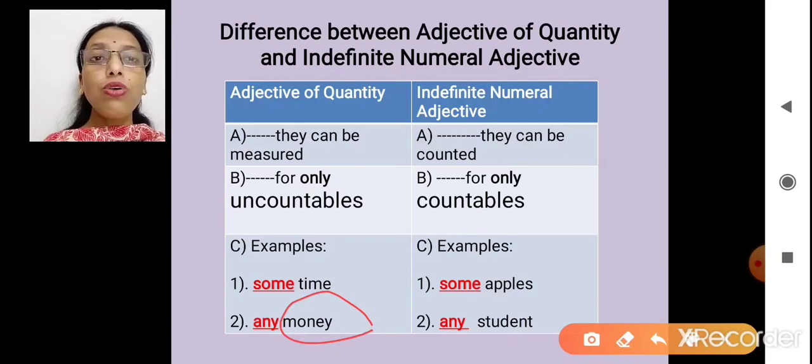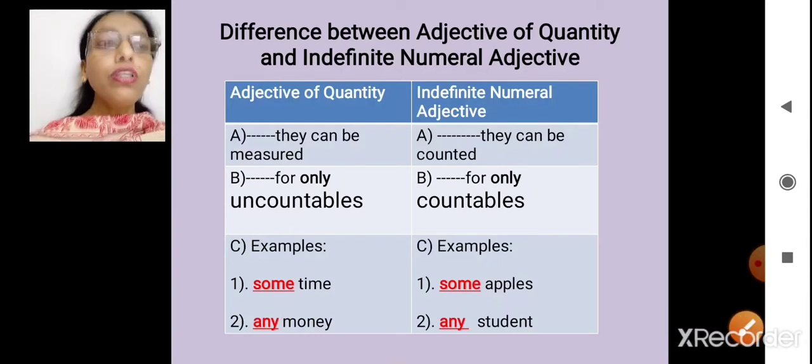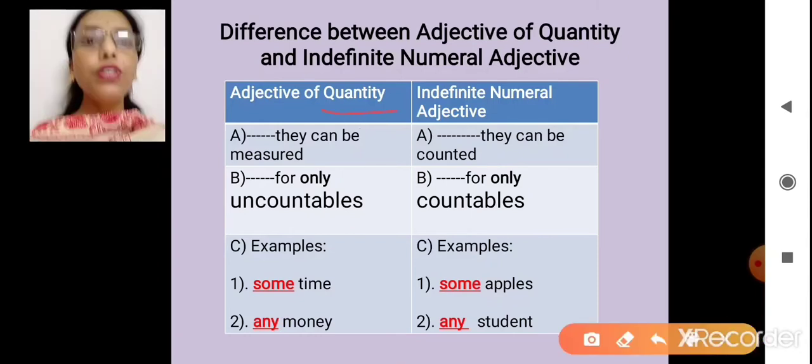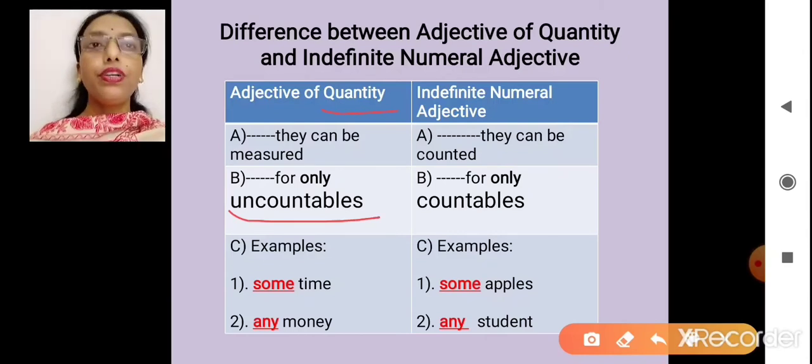So money is always uncountable. If I talk in terms of rupees and coins, then it's countable, but in terms of money, it's uncountable. So what we have understood? If you talk about quantity, it's always for uncountables.